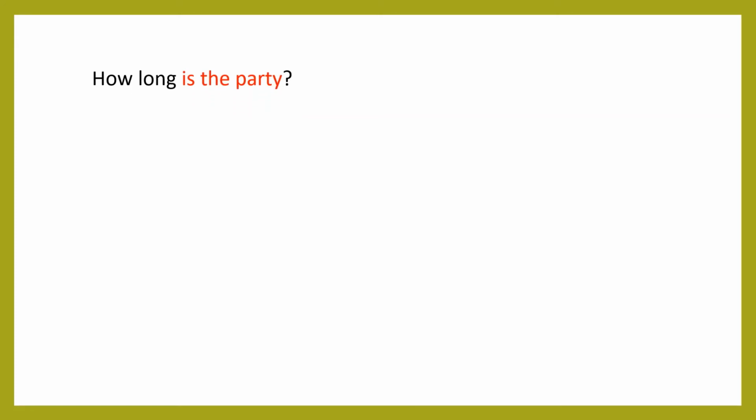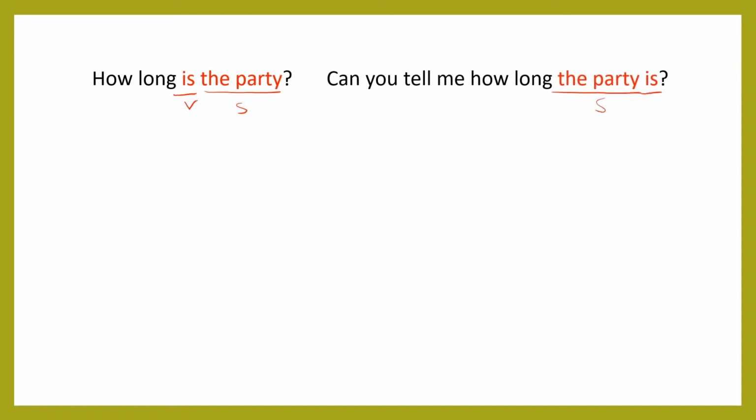Okay, we have another example here. How long is the party? How long, be verb and then subject. And how can you make it an embedded question? Can you tell me how long the party is? After the question word and adjective, we have subject verb.